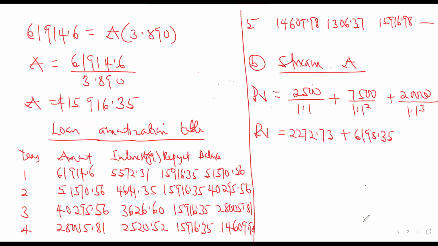The third year will give us 15,026.30. So what will be the present value of all the cash flows? 23,497.37.